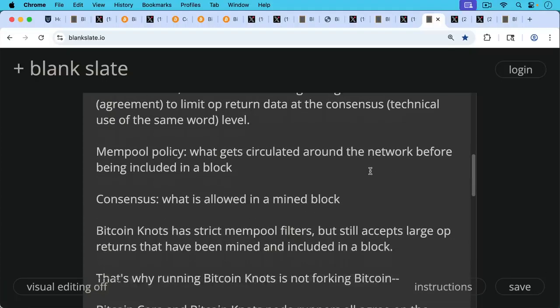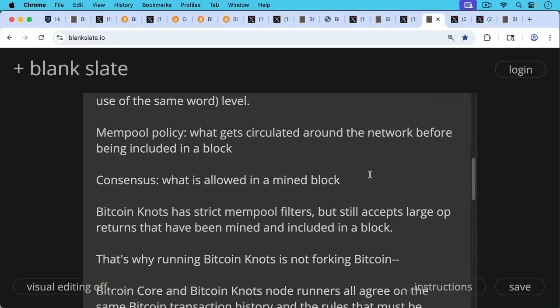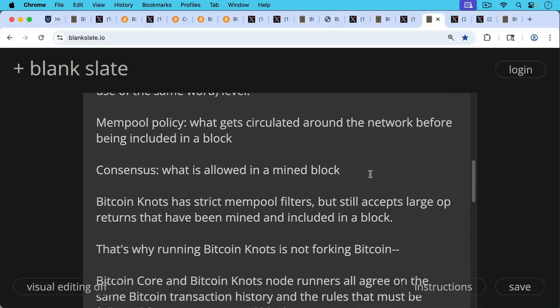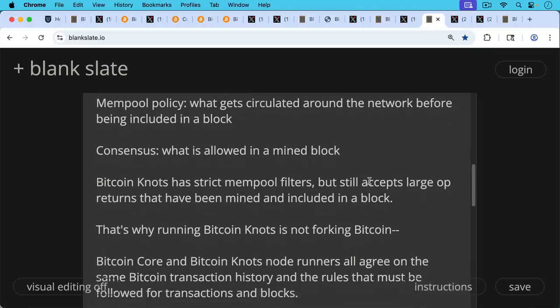So Bitcoin Knots has strict mempool filters, but it does still accept large OP_RETURNs that have been mined and included in a block. And this is important that it does do this, otherwise we'd have a fork. This is why running Bitcoin Knots is not a fork of Bitcoin.